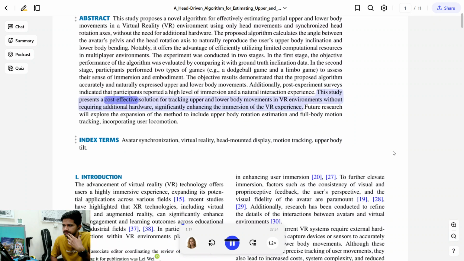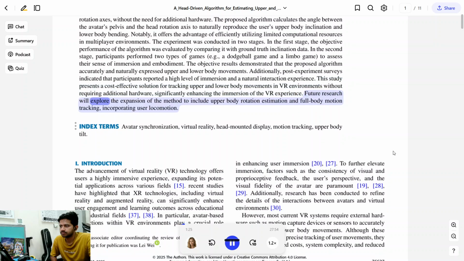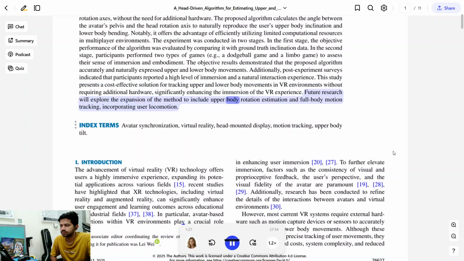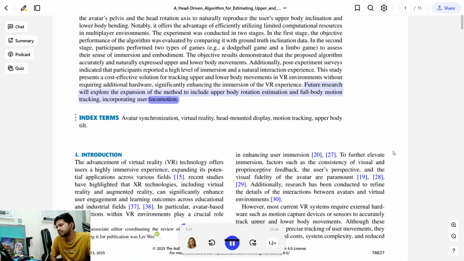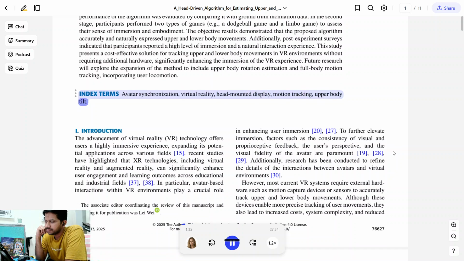This study presents a cost-effective solution for tracking upper and lower body movements in VR environments without requiring additional hardware, significantly enhancing the immersion of the VR experience. Future research will explore the expansion of the method to include upper body rotation estimation and full body motion tracking, incorporating user locomotion. Index terms: avatar synchronization, virtual reality, head-mounted display, motion tracking, upper body tilt.